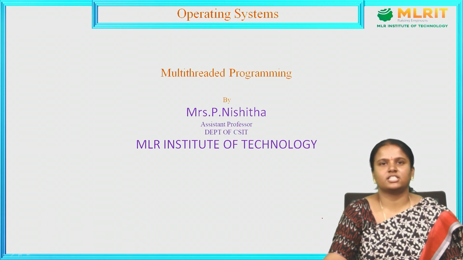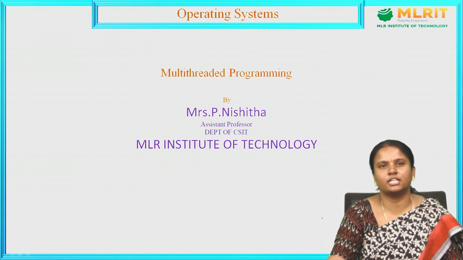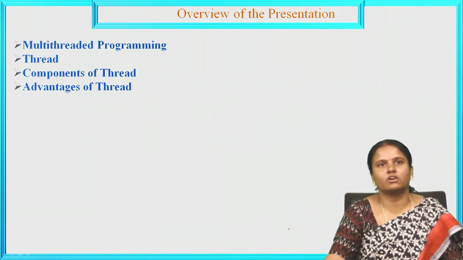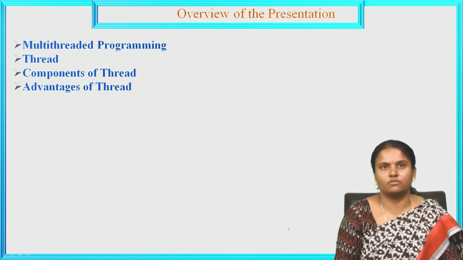In previous sessions, we have discussed CPU scheduling algorithms such as first come first serve, shortest job first, priority scheduling and round robin. In today's session, we are going to discuss multi-threaded programming. Let us see the overview of this presentation. We are going to see multi-threaded programming, what a thread is, components of a thread and advantages of threads. Let us see the definition of thread.